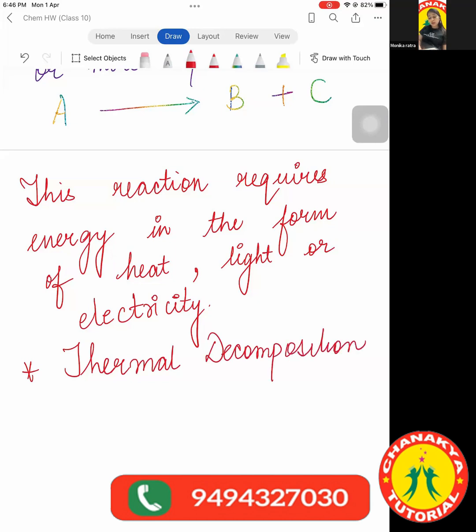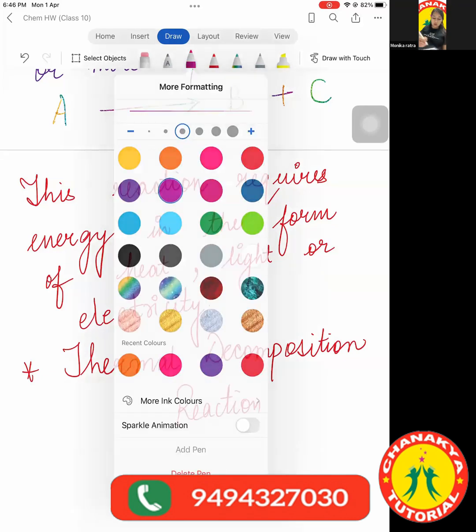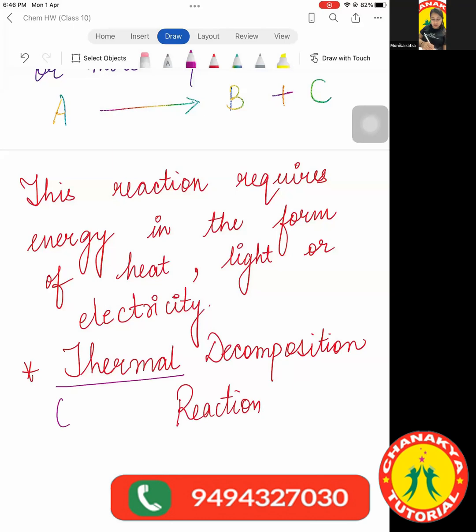What does the word thermal mean? It means heat. The word therm is always related to heat. So whenever we are supplying heat for any decomposition reaction, we call that reaction a thermal decomposition reaction.